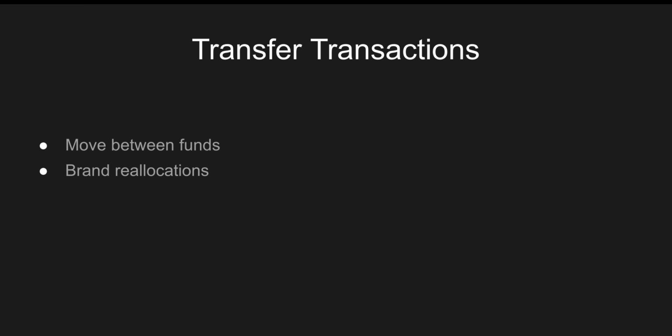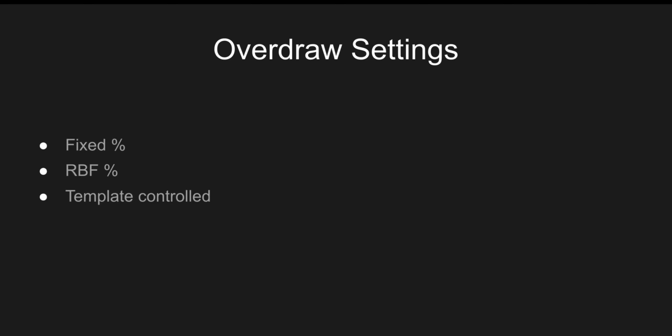Let's talk about the overdraw settings. Overdraw controls whether a promotion can exceed the fund balance. Two common types are the fixed overdraw, like 5%, or revenue-based overdraw, which is also called RBF in short form. These things are configured in the fund templates. Finance decides how aggressive the business can be.